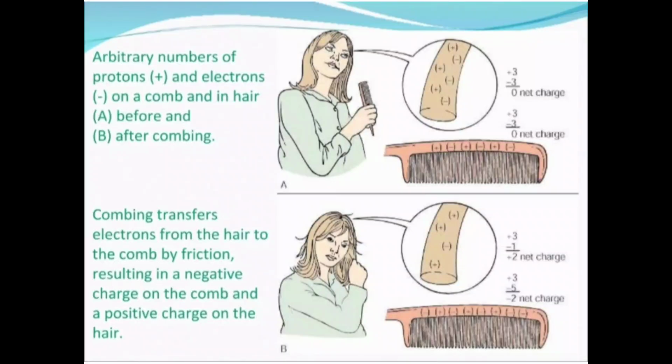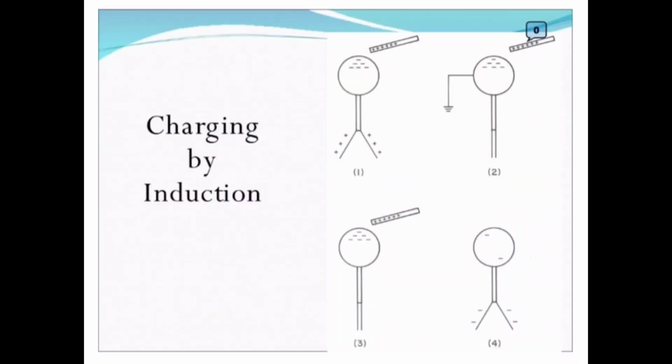For example, arbitrary numbers of protons and electrons on a comb and in hair before and after combing. Combing transfers electrons from the hair to the comb by friction, resulting in a negative charge on the comb and a positive charge on the hair. Charging by induction.